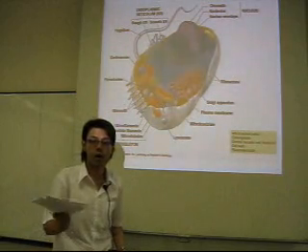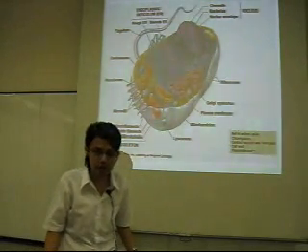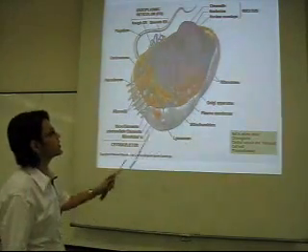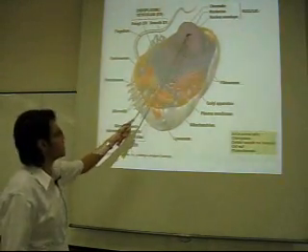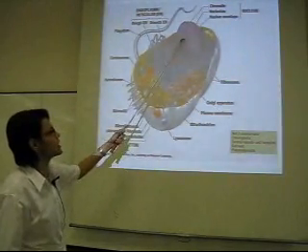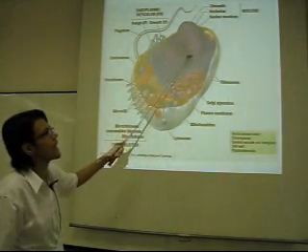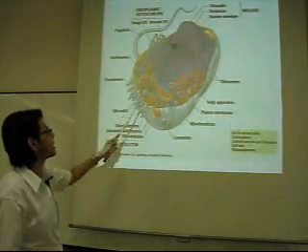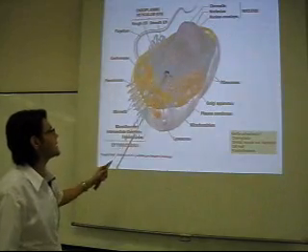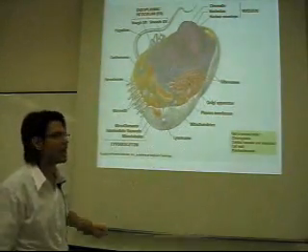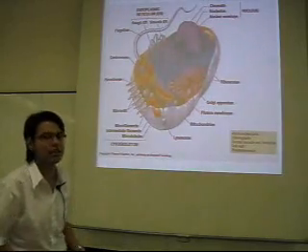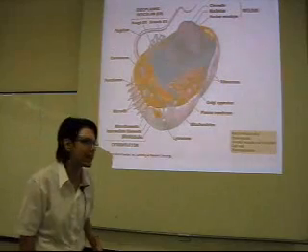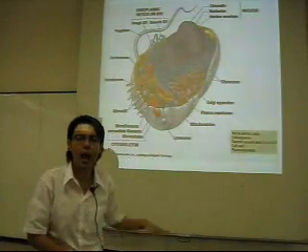Now, I will go into more detail about the structure of eukaryotes. As I showed you, prokaryotes don't have any nucleus at all. But eukaryotes do have a nucleus. Here is the nucleus. And inside the nucleus there is the genetic material, or DNA. And outside here are the organelles. As you can see, there are many organelles in the cytoplasm. Each organelle functions differently, but they work as a system.